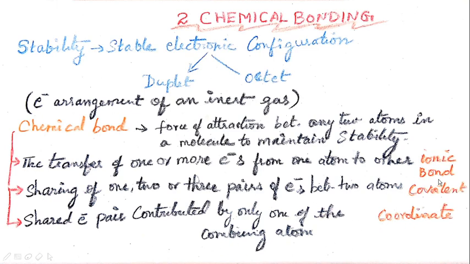And if your friend doesn't have chocolates, you have chocolates with you, and you give one chocolate to your friend. Your friend receives the chocolate. This is an example of ionic bond or electrovalent bond. A shared pair of electrons is like when your friend doesn't have chocolate and you give only one chocolate by breaking it into two pieces and sharing it with your friend. That is a coordinate bond. With this example you can easily understand what an ionic bond, covalent bond and coordinate bond are.